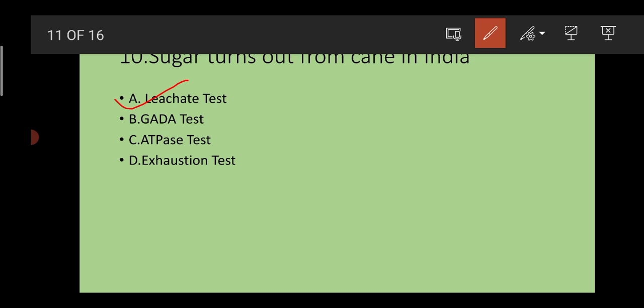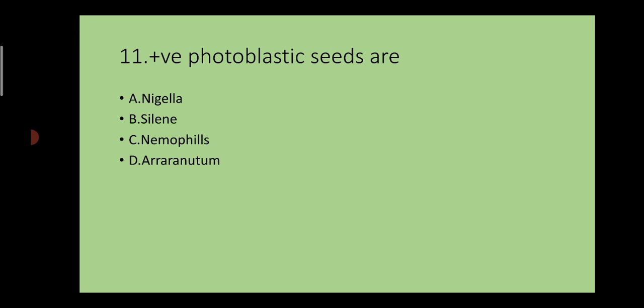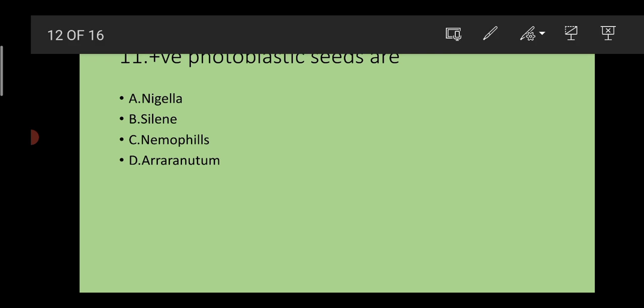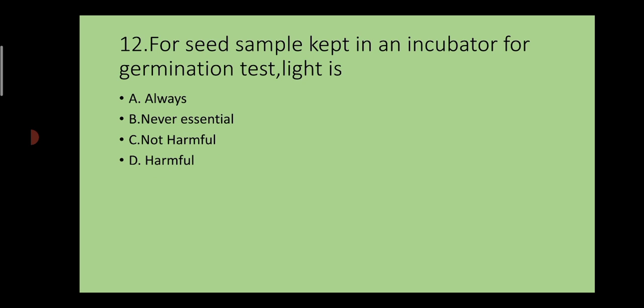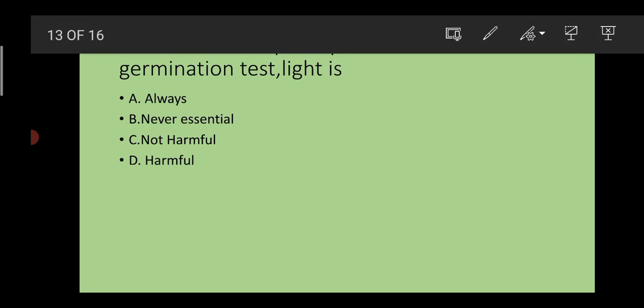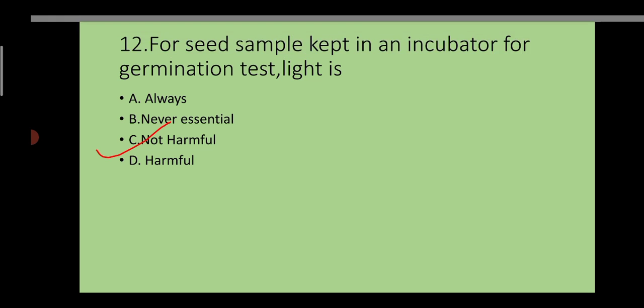Sugar turnout from cane in India is by means of leachate test. We are doing the leachate test. Positive photoblastic seeds are Arrhenatherum. For seed samples kept in an incubator for germination test, light is not harmful. We are using different variations of light, 24 hours, 8 hours, for germination testing in case of incubator.